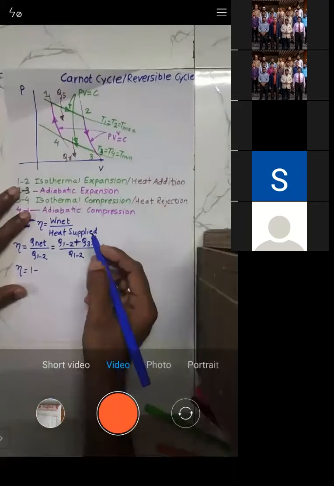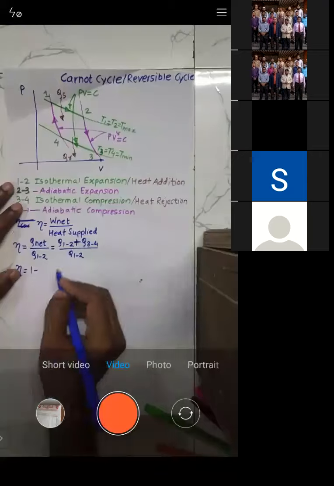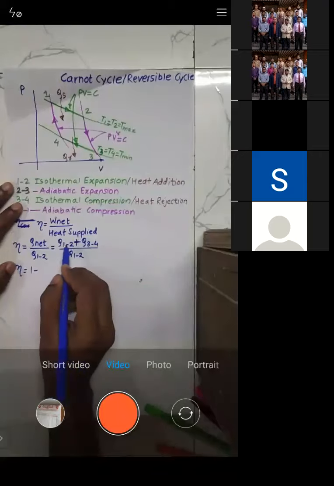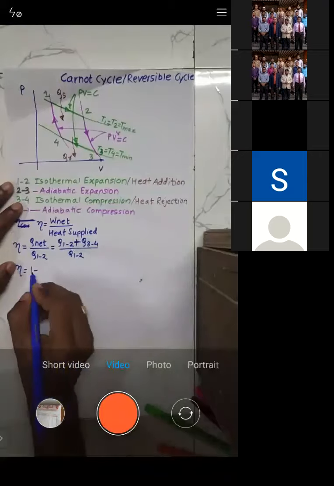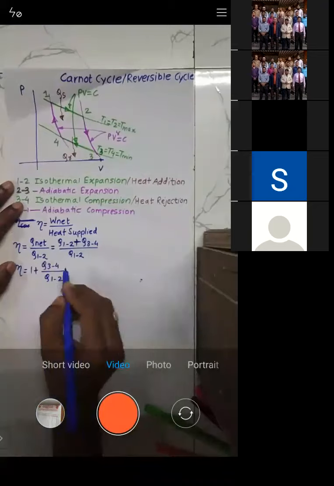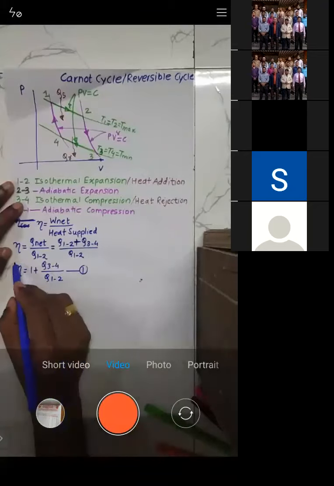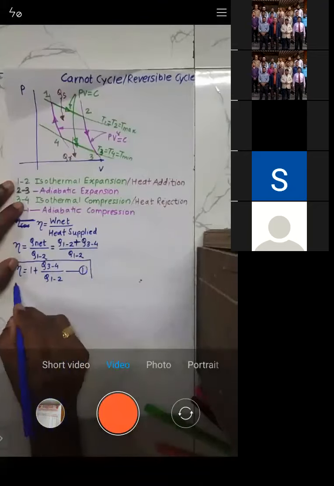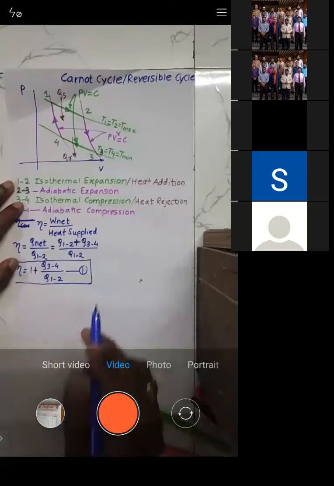So what we'll get? We'll get efficiency equal to 1 plus Q3 to 4 by Q1 to 2. Since Q1 to 2 by Q1 to 2 is 1, right? So this is the equation which you got. Let us call this equation number 1.